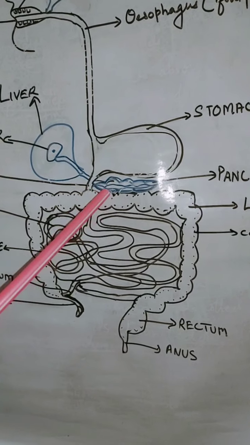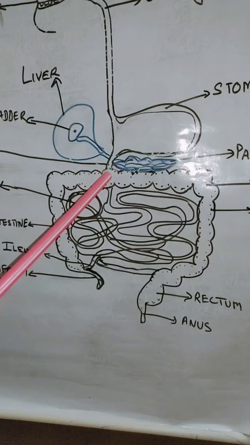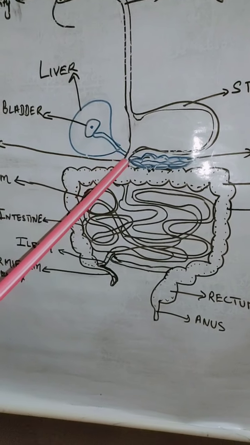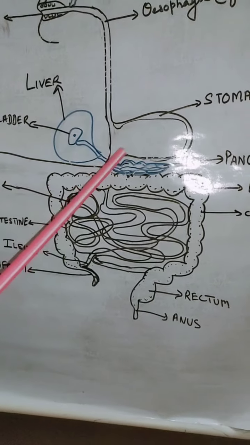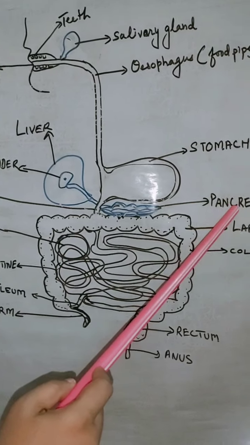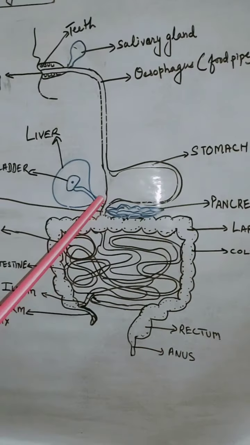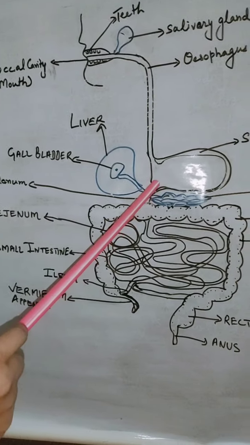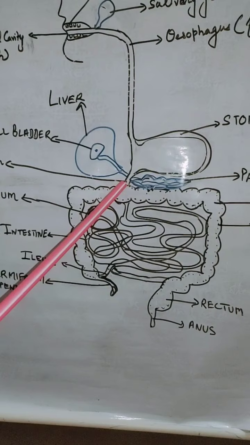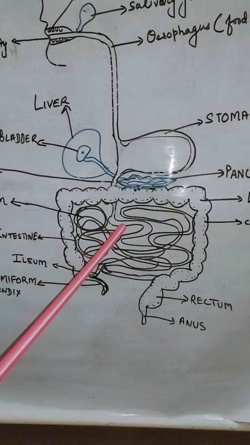All these things get broken down into very simple substances by the help of bile juice released from the liver. Then it gets completely digested by the enzymes the pancreas releases, and then the digested food goes into our small intestine.